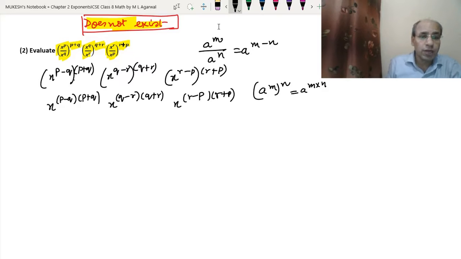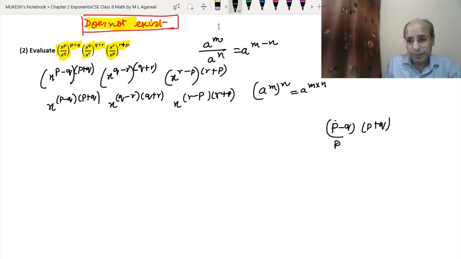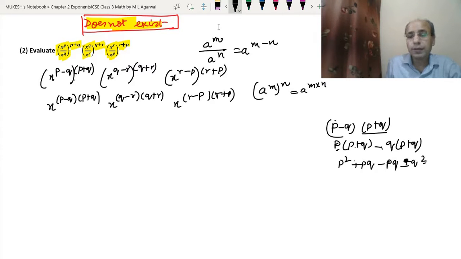Okay. So now we can multiply (p minus q) by (p plus q) in this way: we can multiply p by p plus q, then we can write minus q multiplied by p plus q. Now p into p is p square, p into q is pq, minus q into p is minus pq, and minus q into q is minus q square.